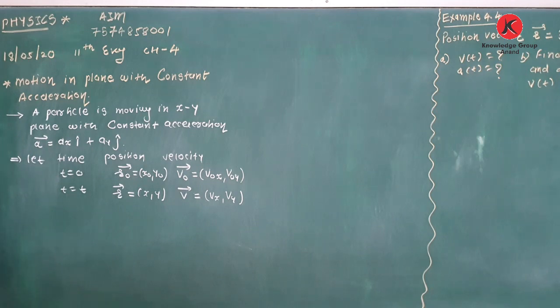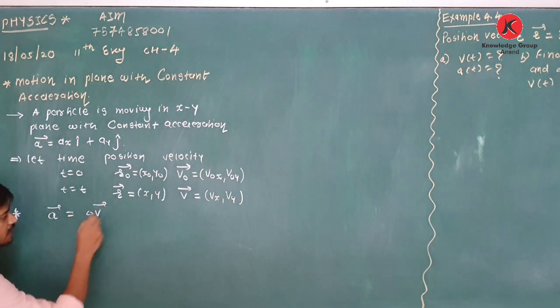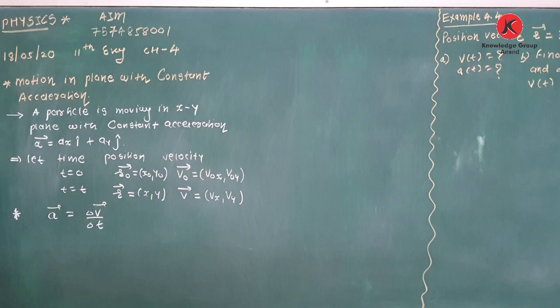Now, how to obtain the equations? See, the first equation is simple. We know from chapter number 3 that if an object is moving with constant acceleration, average acceleration is equal to instantaneous acceleration. So I will use the definition of acceleration. That is, a is equal to delta v upon delta t. Yes or no? So I can write a is equal to delta v, the change in velocity, final velocity minus initial velocity.